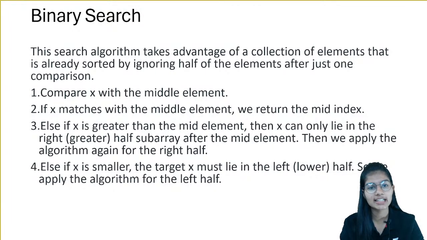If I find it is greater than the middle element, in that case I would try to find the number on the right hand side of my middle number. And if that number which I have to find is smaller than the middle number, then I will search it on the left hand side of my middle element, right? That is it particularly. We just have to figure out whether I have to go right hand side or left hand side.